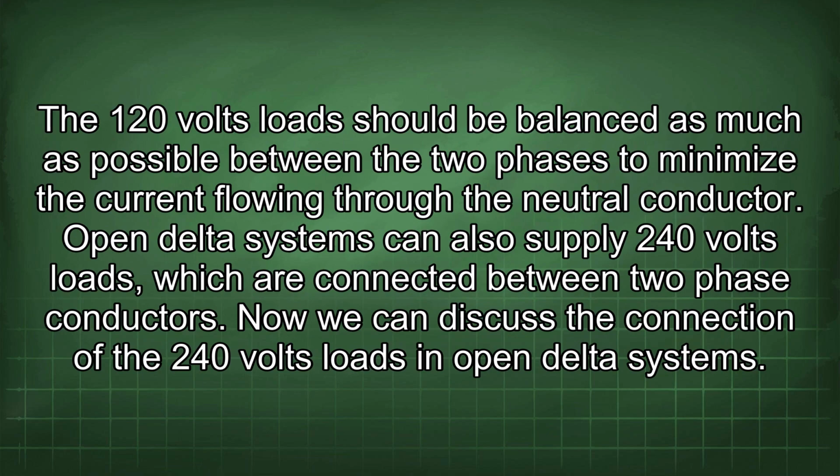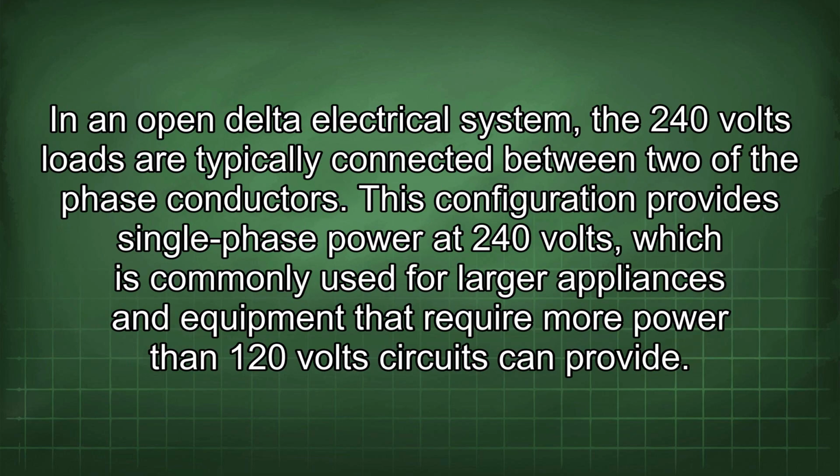The 120 volts load should be balanced as much as possible between the two phases to minimize the current flowing through the neutral conductor. Open delta systems can also supply 240 volts loads, which are connected between two phase conductors. Now we can discuss the connection of the 240 volts loads in open delta systems. In an open delta electrical system, the 240 volts loads are typically connected between two of the phase conductors.